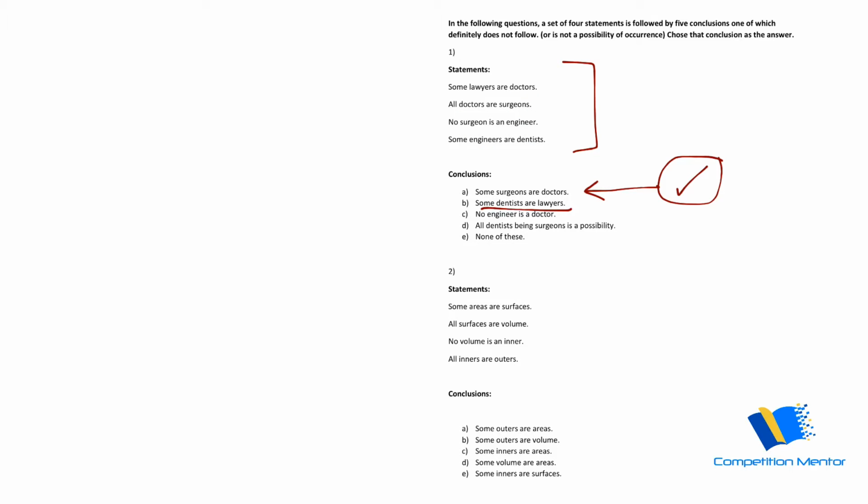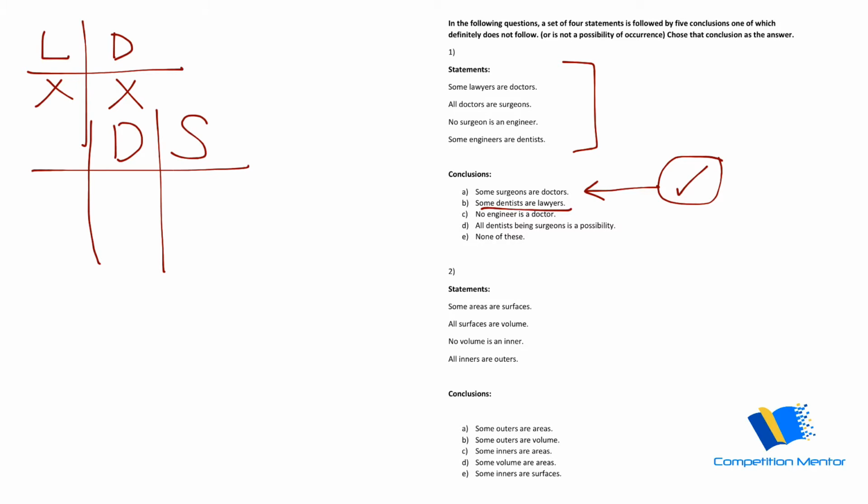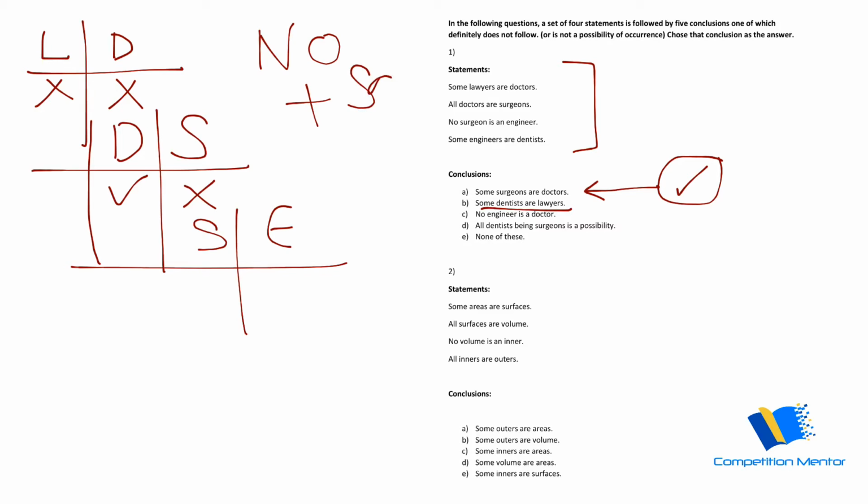Let's make a small diagram: some lawyers are doctors, and we have to pay attention to all the rules which we know. All doctors are surgeons, tick and cross. No surgeon is an engineer. So we have no, and we have some also, and we have to keep in mind no plus some.